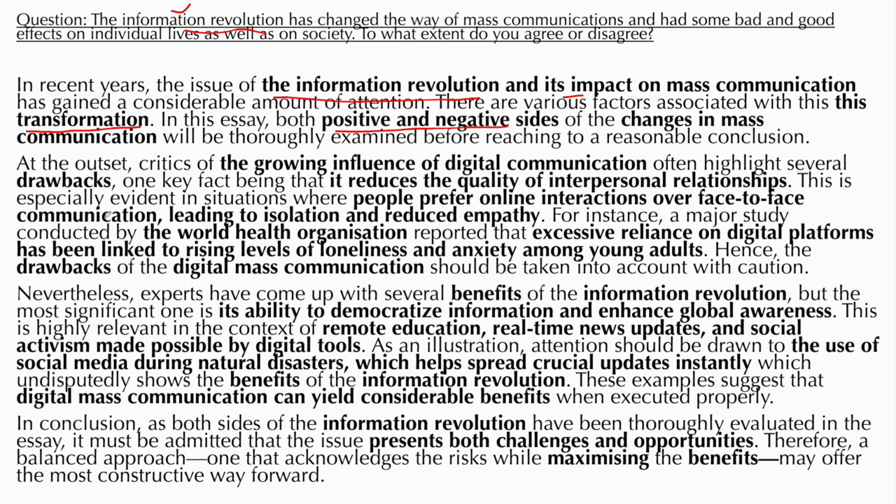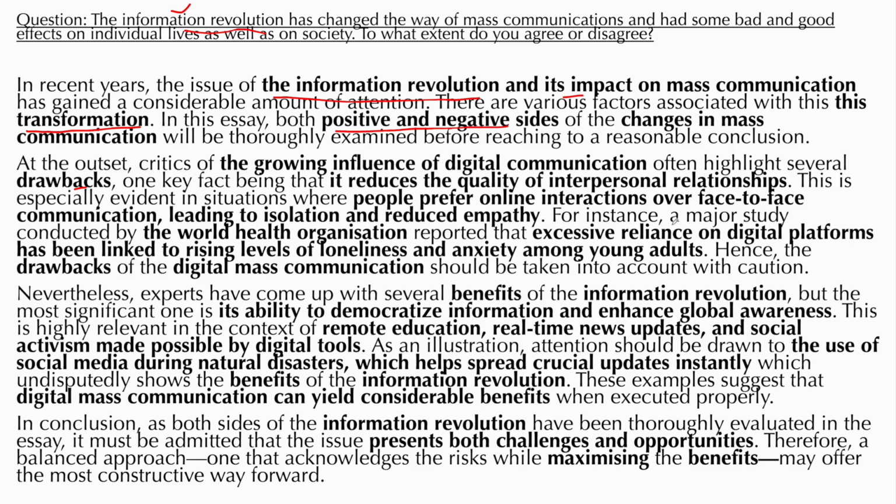Often highlight several drawbacks. Now we are talking about drawbacks. One key fact being it reduces the quality of interpersonal relationships. I think you will all agree that with the way communication is happening these days, we are not very good at face-to-face communication. So that's what I'm addressing. Reduces the quality of interpersonal relationships. This is especially evident in situations where people prefer online interaction over face-to-face communication, leading to isolation and reduced empathy.